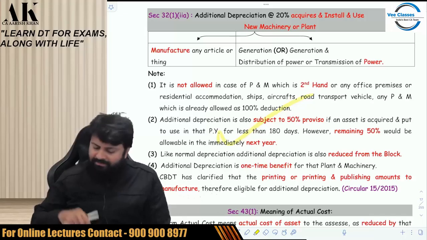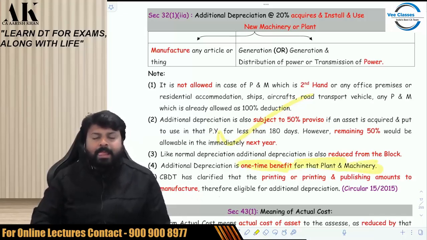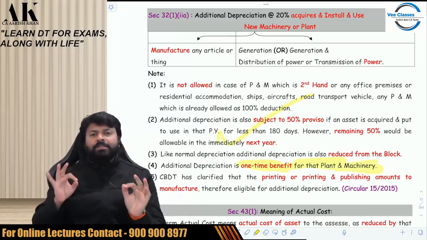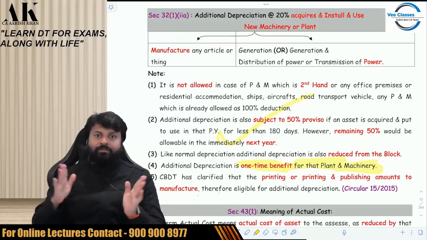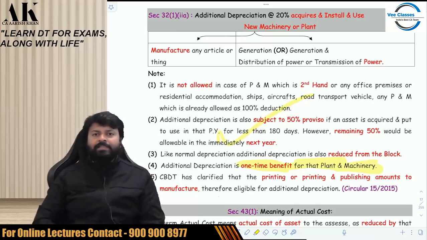So it's a one-time benefit? Yes, it's a one-time benefit for that plant and machinery. Now, listen carefully. There are certain machineries which the government has excluded from here. When I say excluded, it means you will not get additional depreciation on those machineries.